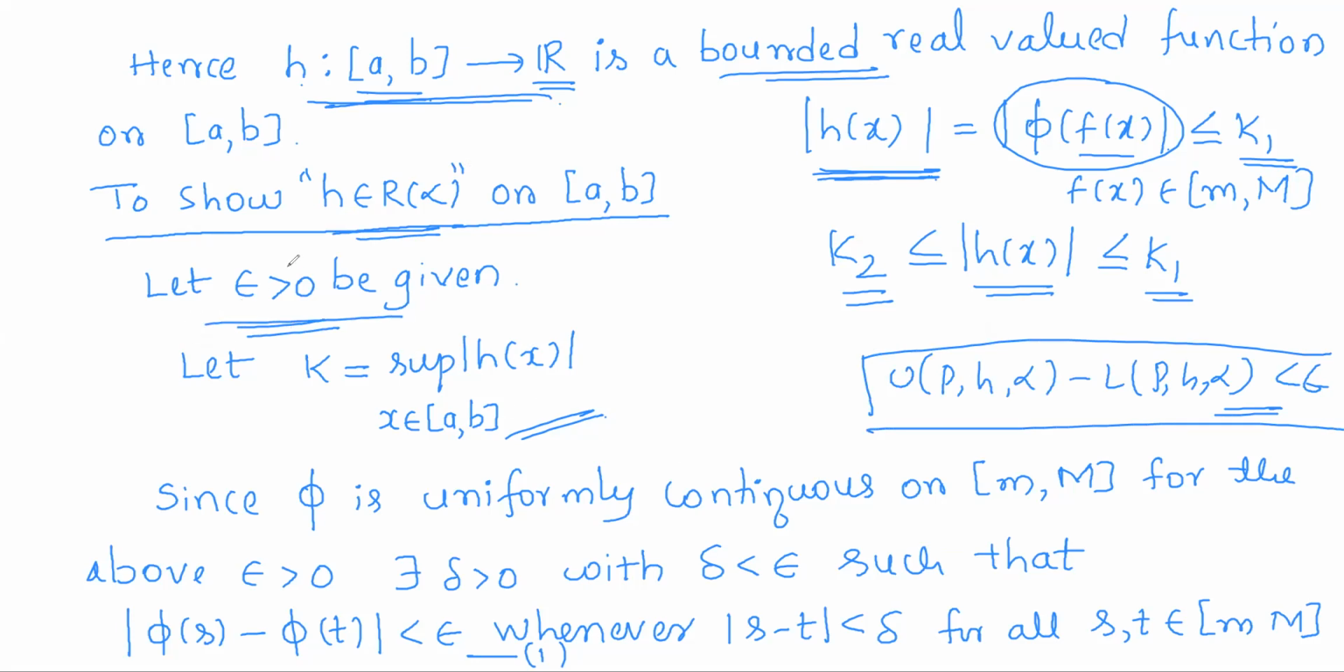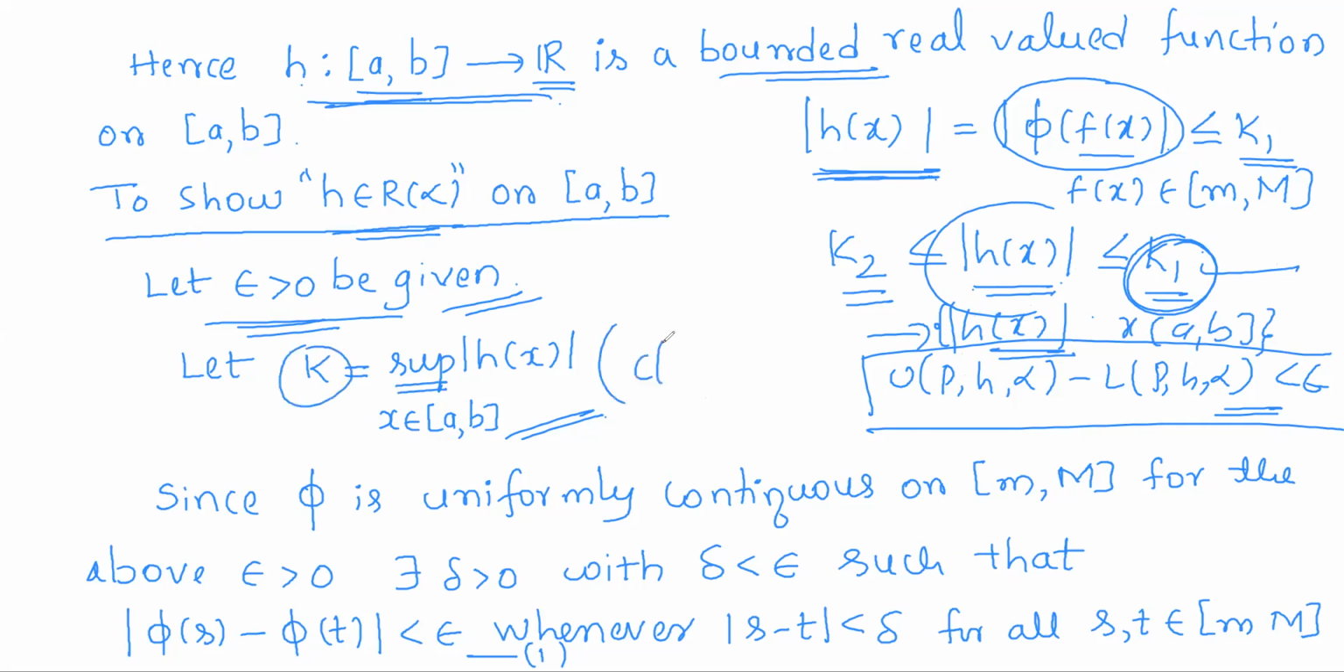So start with an epsilon, let epsilon greater than 0 be given. Now, as h is bounded, here itself you can see modulus of h of x is bounded above by k1. So if we collect all modulus of h of x as x varies over the closed interval a comma b, then this set will form a non-empty set of real numbers which is bounded above. Any non-empty set of real numbers bounded above will have a supremum, and we have taken that supremum as k. So the supremum of modulus of h of x clearly exists as h is a bounded function.